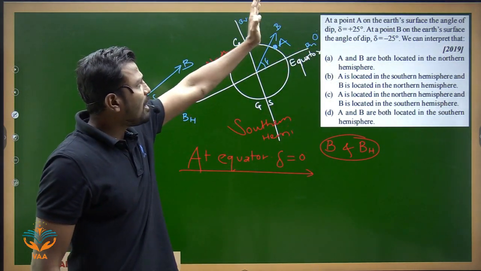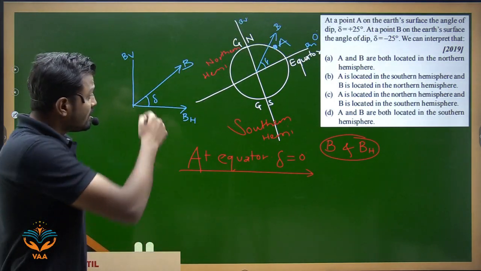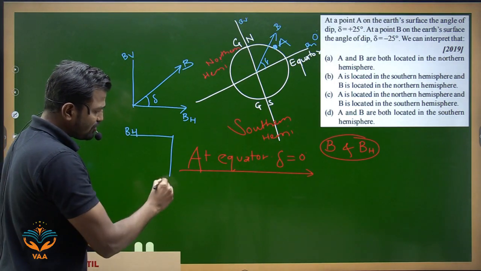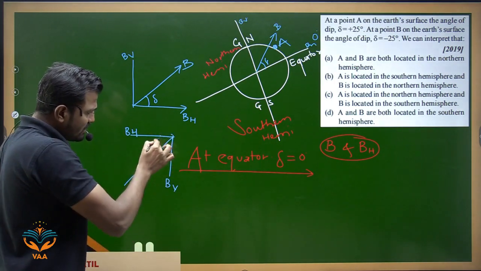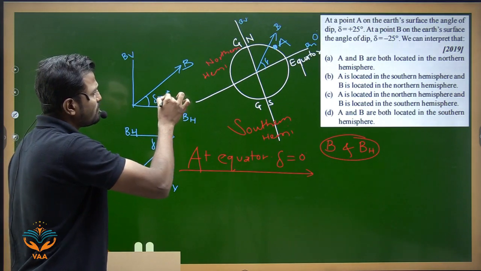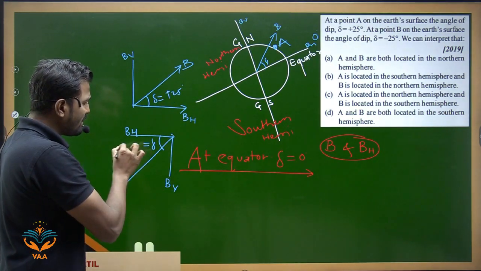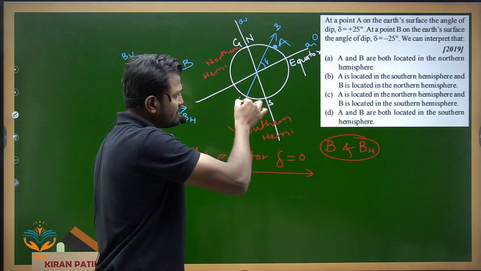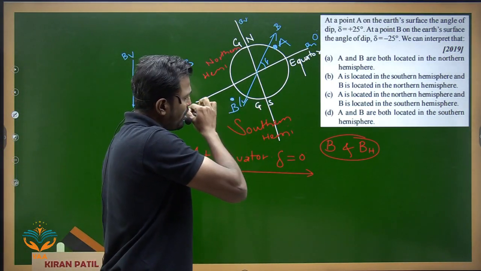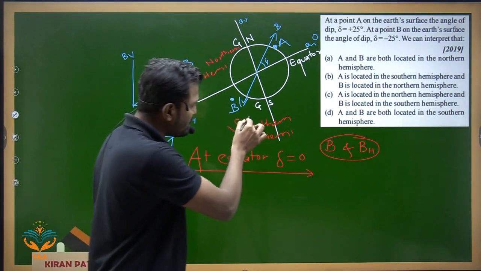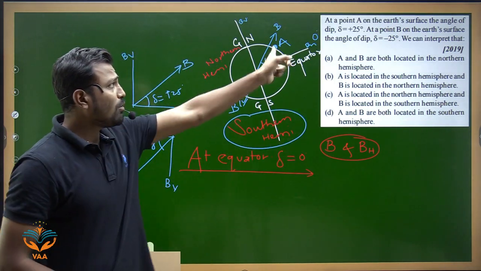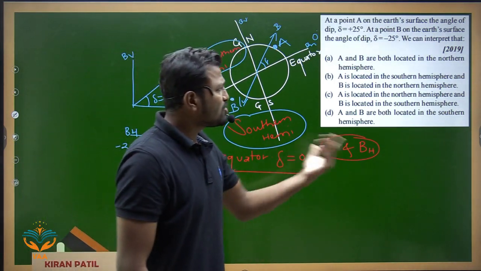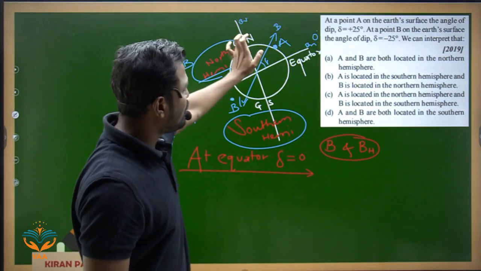Fine. So it will be located above, in the northern hemisphere. Similarly, if I point this particular point, this is BH, this is BV, and this is the delta angle. Here it was plus 25 degrees, here I will be at minus 25 degrees. So if I point, this particular point comes somewhere here. So point B is in the southern hemisphere, and point A is in the northern hemisphere. Fine. So in such an option we have to choose point A in the northern hemisphere.